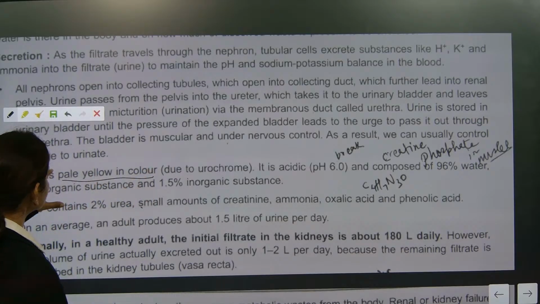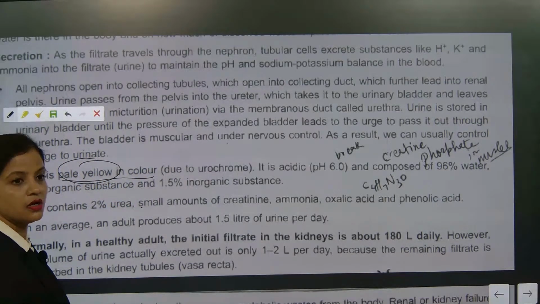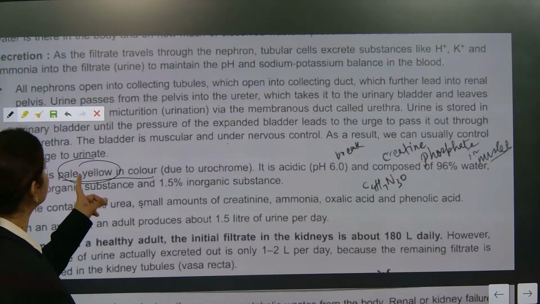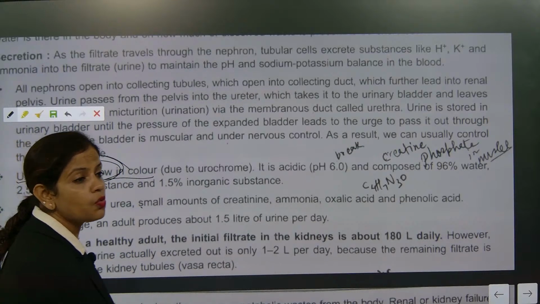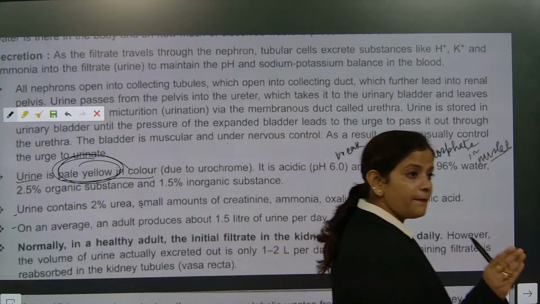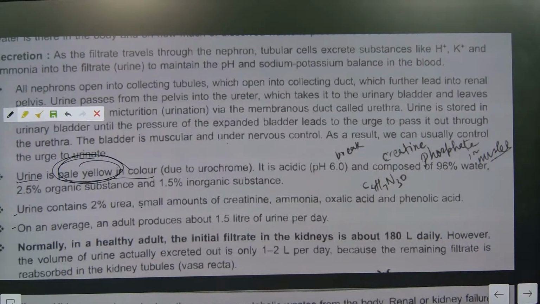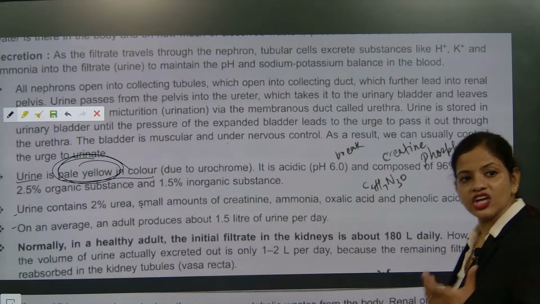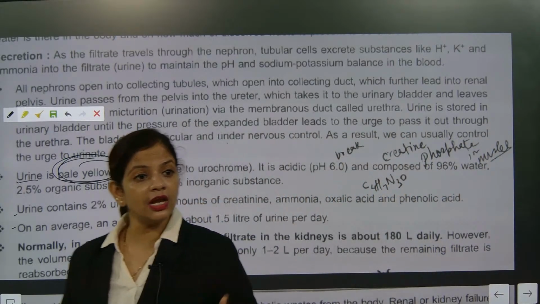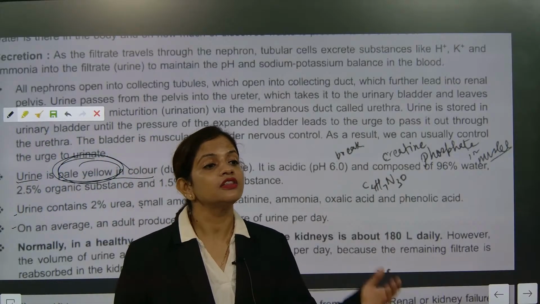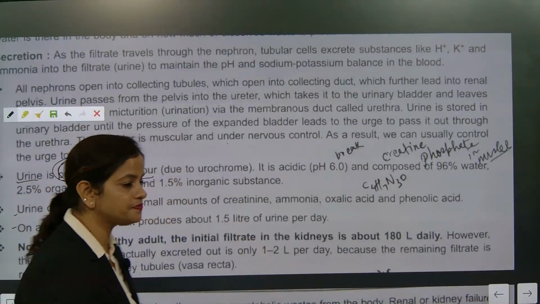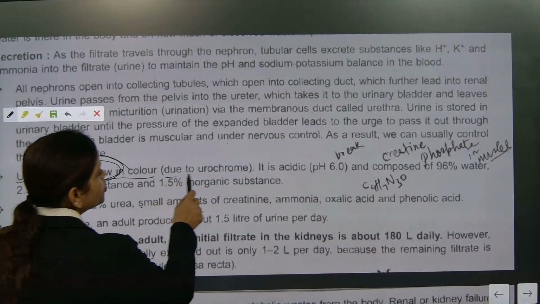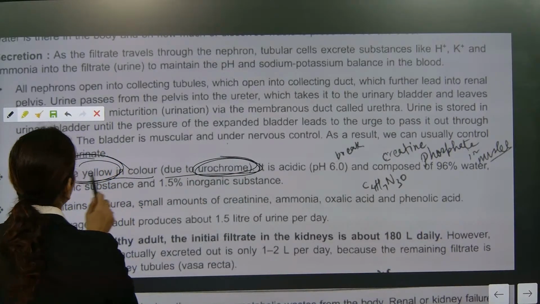The moment this color becomes white, not good. The moment this color becomes brown, not good. Understood? So what is the color? Pale yellow. If you take some medicines, it will change its color. It will become yellow. That is an indication that medicine sediments are coming in the urine. Understood or not? Due to which pigment? Urochrome. What is the color?